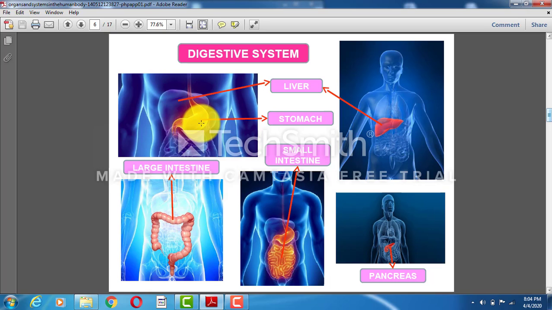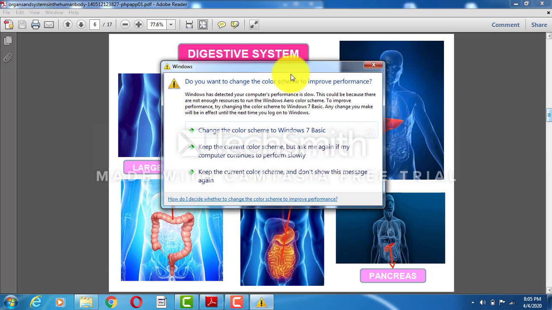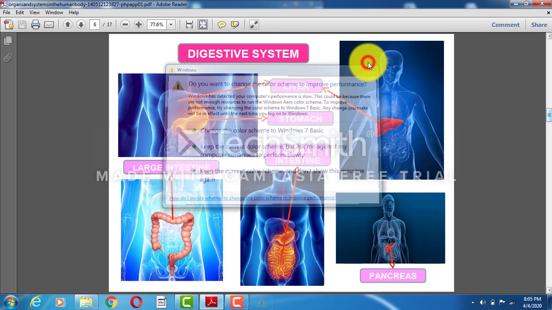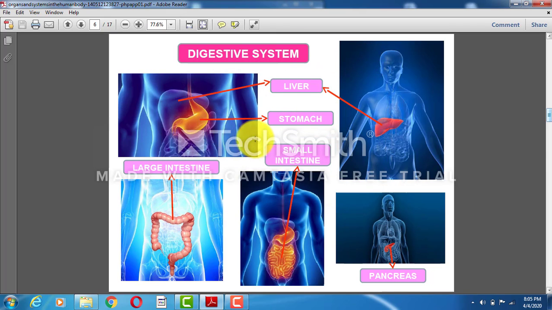It is a muscular, elastic, pear-shaped bag lying in the abdominal cavity. The function of the stomach is digestion of food through the production of gastric juices. When we eat something, it goes down to the stomach, and then the stomach helps in the digestion process.